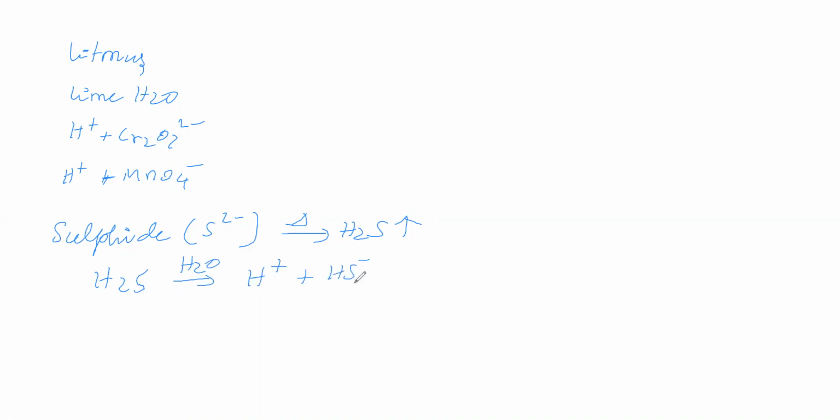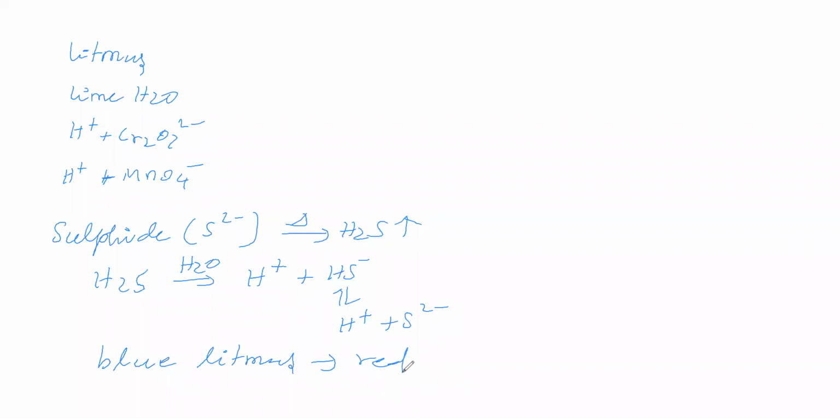HS- is called bisulfide. Bisulfide on ionization gives H+ and sulfide. Due to H+, acidic nature is there, therefore it turns blue litmus into red. So H2S gas turns moist blue litmus red.